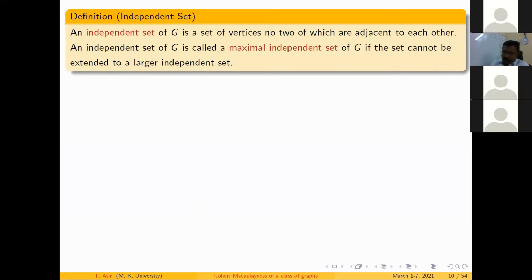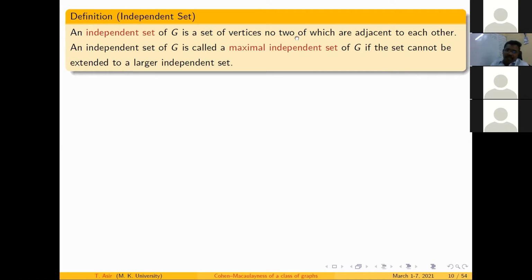As I already told you, there are many tools available in graph theory to deal with this. One of the beautiful structures very much related to the edge ideal is the simplicial complex. I have a simplicial complex structure as a combinatorial object, and in graph theory I have a concept like an independent set. This independent set plays a role in the simplicial complex. Let me explain how. Before that, I would like to give you the basic definition of an independent set of a graph. Maybe you are aware of these definitions. An independent set of G is a set of vertices no two of which are adjacent to each other.